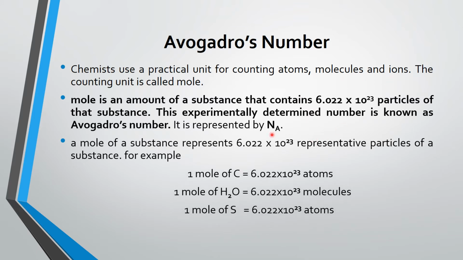Just like if we say 1 mole of carbon, as carbon exists in the form of atoms, so 1 mole of carbon has 6.022 raised to the power 23 atoms. Water exists in the form of molecules, so we will say that 1 mole of water has 6.022 raised to the power 23 molecules. So these atoms, molecules, or ions are the representative particles, and 1 mole of these contains 6.022 raised to the power 23.